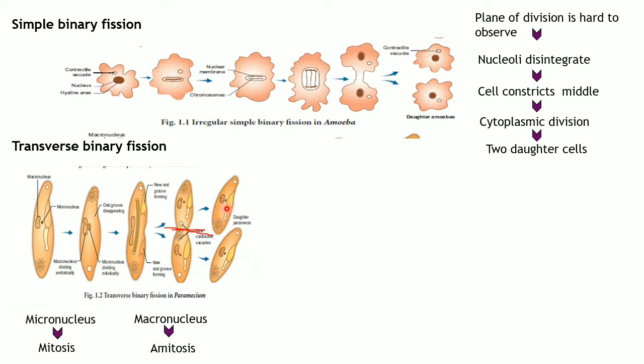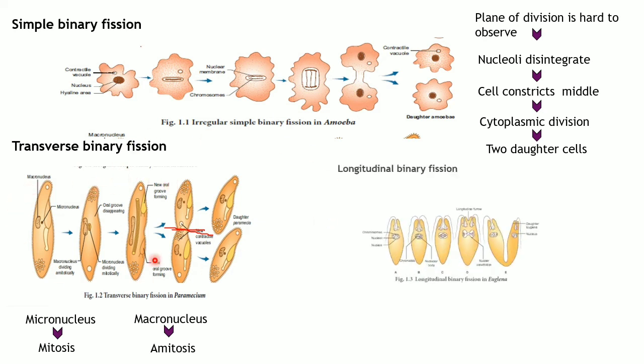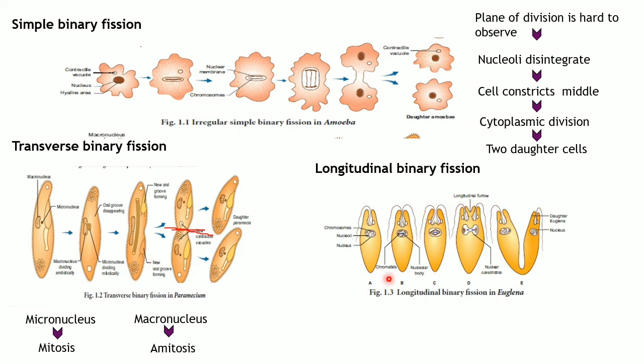Once two micronuclei have been divided from the united paramecia, the two paramecium cells are ready to divide again into two new daughter individuals. This is how sexual reproduction as well as asexual reproduction takes place inside the paramecium. Now let's see what longitudinal binary fission is. Let me draw what longitudinal is first. This is the cell, right? Euglena, right? This is what they have given.